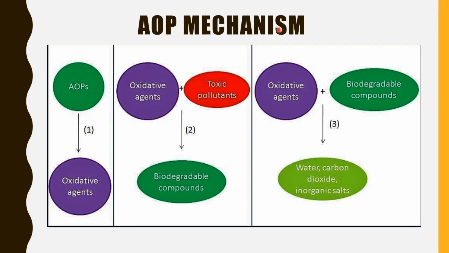Advanced oxidation process mechanism. There are three major steps. In the first step, AOPs form oxidative agents, for example hydroxyl radicals. In the second step, these hydroxyl radical oxidative agents combine with toxic pollutants to form biodegradable compounds. In the third step, the biodegradable compounds again react with the oxidative agent to form water, carbon dioxide, and inorganic salts. This process is called mineralization.